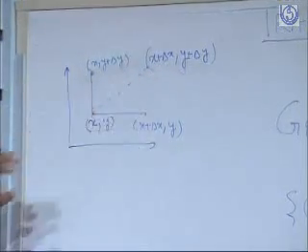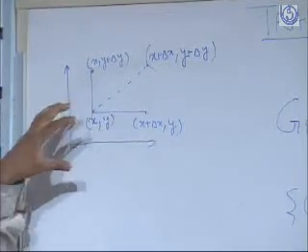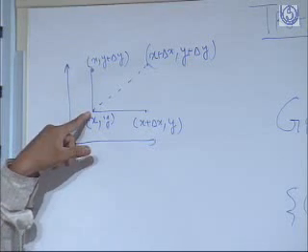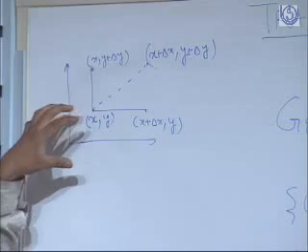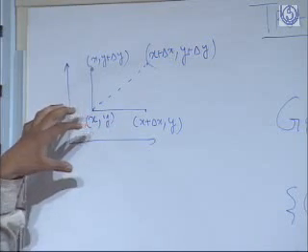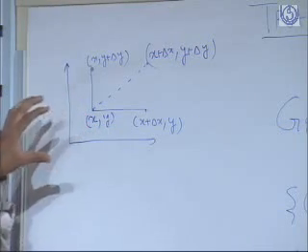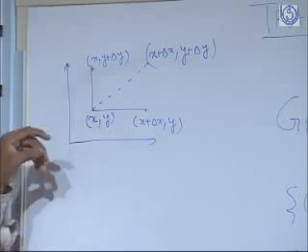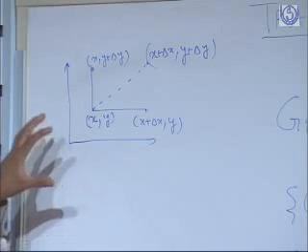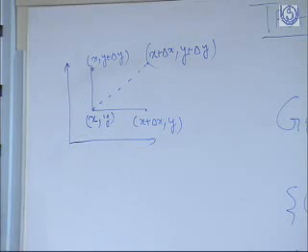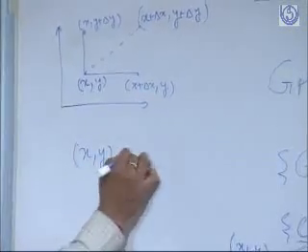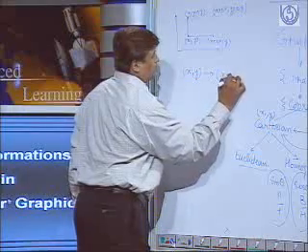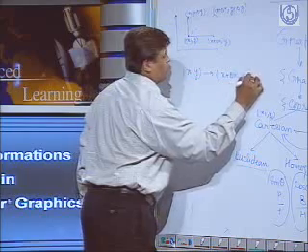And this is generally required when we want to transform our graphic object. At the moment we are talking about a point, and any graphic object is composed of several points, and the transformation can be applied to the entire graphic object. That might be a circle, that might be a sphere, that might be any entity of which your graphical component is composed. So the transformation is to be represented in terms of x plus delta x and y plus delta y.